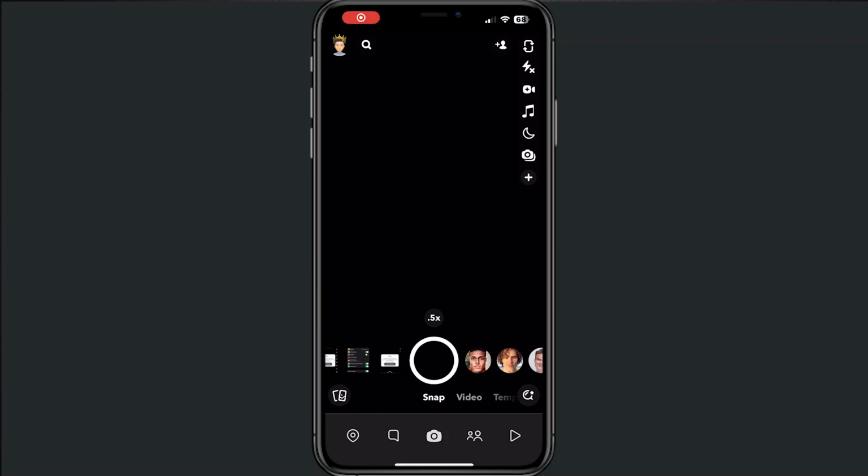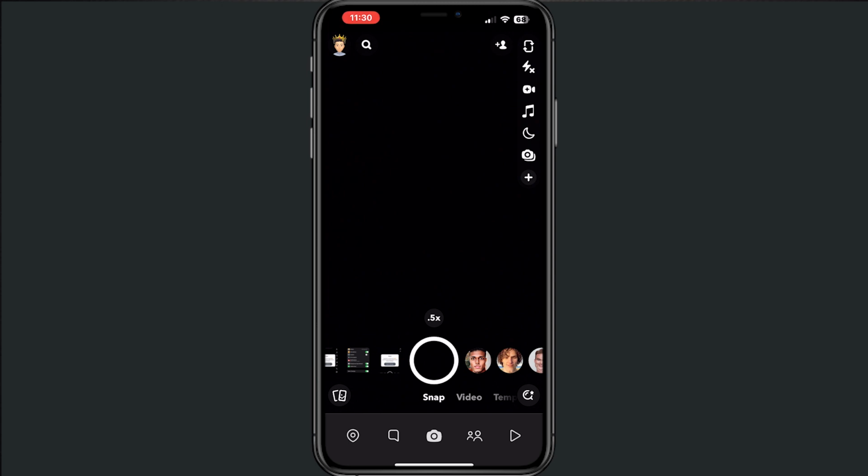Hey you, and welcome to this video where I will help you out with how to add videos or photos to My Eyes Only. There are two options: from your camera roll or just by making a Snapchat, and I will explain both of them.